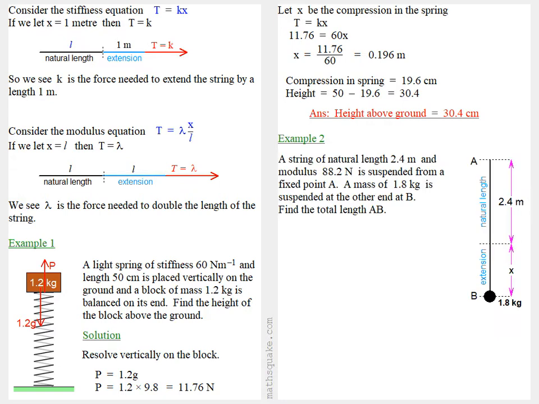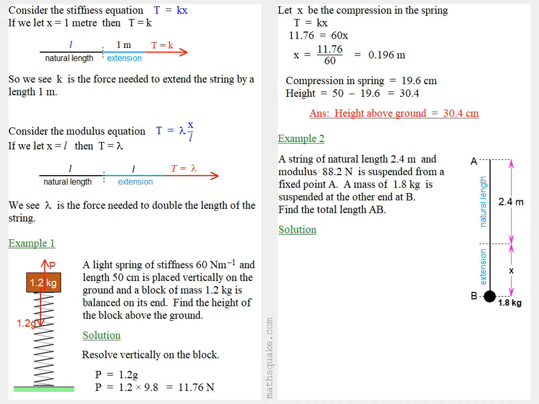Let's have a look at another example. Example 2. A string of natural length 2.4 meters and modulus 88.2 newtons is suspended from a fixed point A. A mass of 1.8 kilograms is suspended from the other end at B. Find the total length AB.